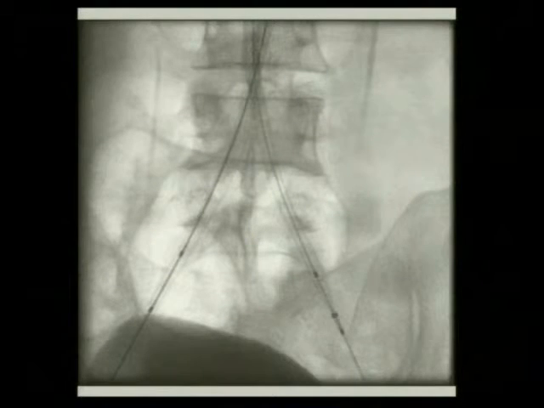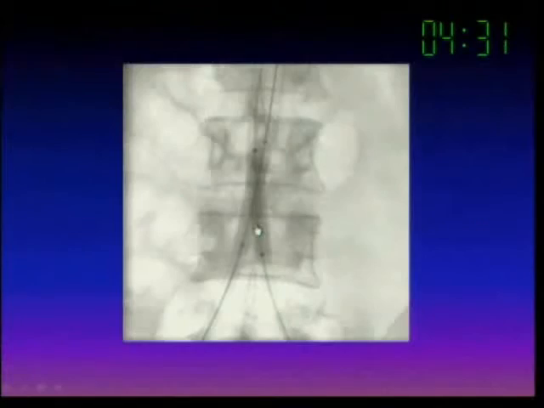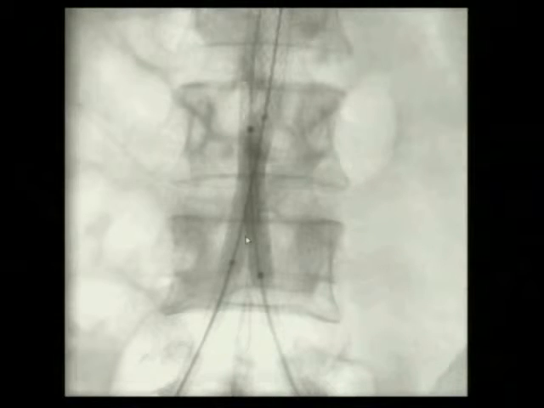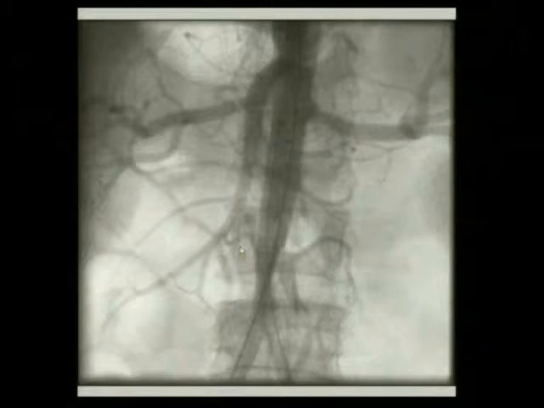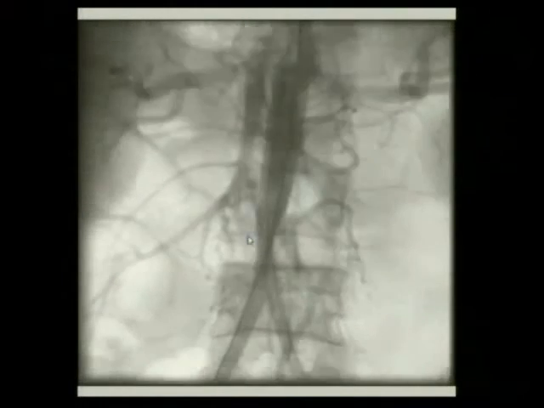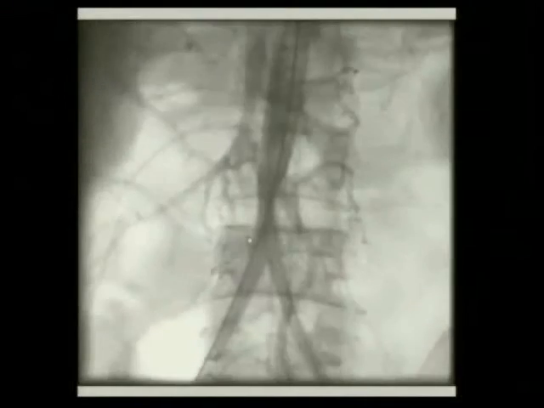This is the final result after both the stents in the iliac was deployed. And then again kissing balloon dilatation is being done to oppose the stents well with the stent within the aorta. And this is the final angiography at the end of the intervention.